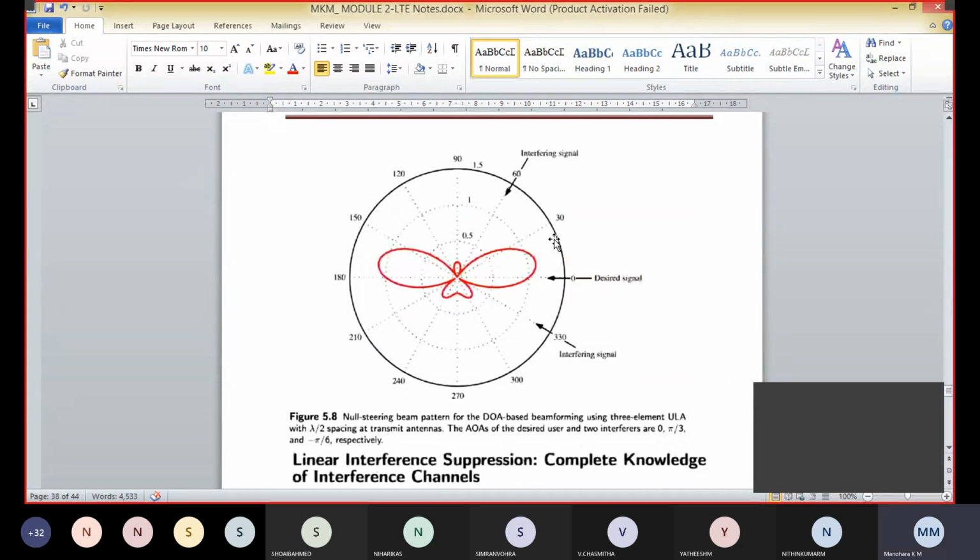So here, make a note of this figure. This figure shows the beam pattern using this weight vector. As expected, the beamformer has a unity gain at the desired user and two nulls at the directions of the two interferers.